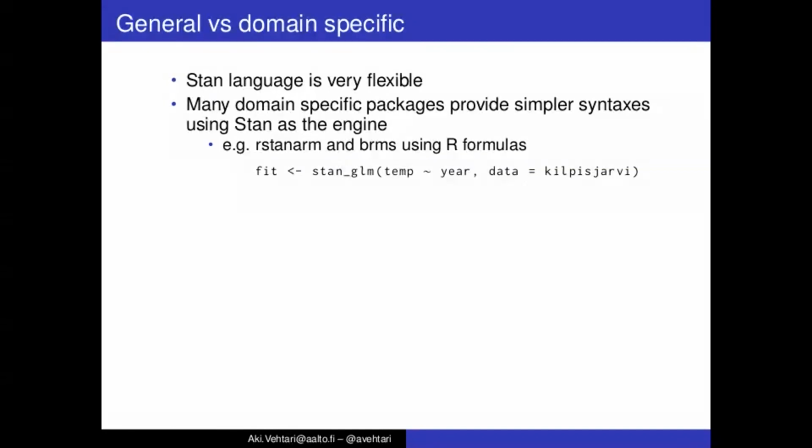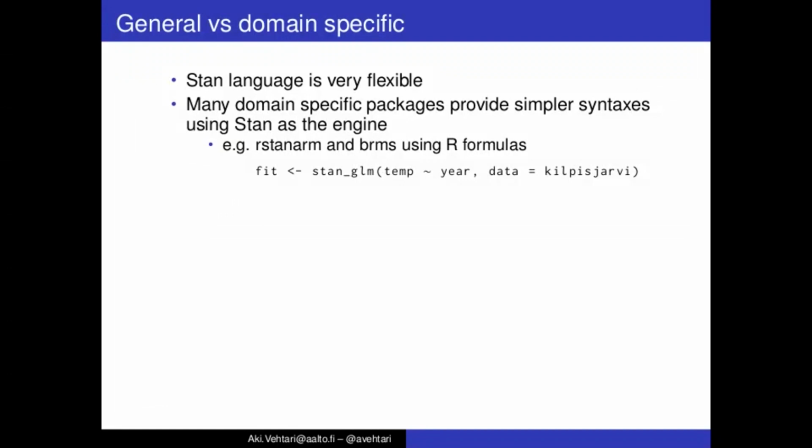Stan language is very flexible, so it's possible to write endlessly different types of models, which of course also means that with a flexible language there's more work describing even just one model. There are also domain-specific packages built on top of Stan, which provide simpler syntax for a reduced set of models.